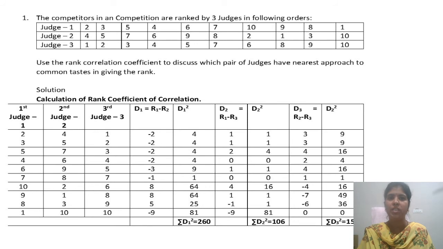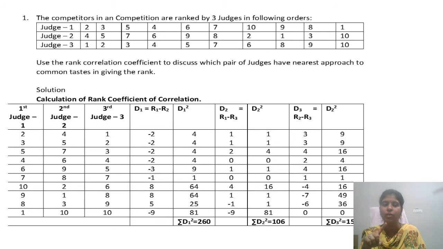That is, the competitors in a competition are ranked by 3 judges in the following orders. Judge 1: 2, 3, 5, 4, 6, 7, 10, 9, 8, 1. Judge 2: 4, 5, 7, 6, 9, 8, 2, 1, 3, 10. Judge 3: 1, 2, 3, 4, 5, 7, 6, 8, 9, 10. The ranking is already given. Now the next step: D1 is equal to R1 minus R2.